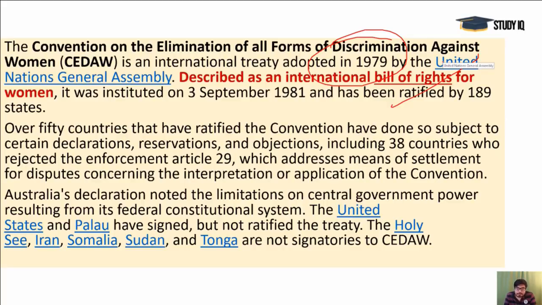Okay, some countries which have till now not signed it, and America is among these countries: America, Iran, Sudan, Tonga, Somalia, and Holy See. Otherwise all other countries have signed it and ratified it.